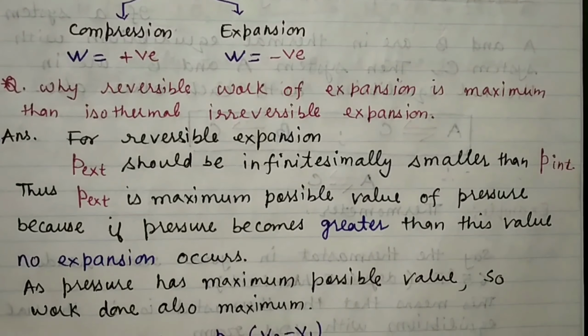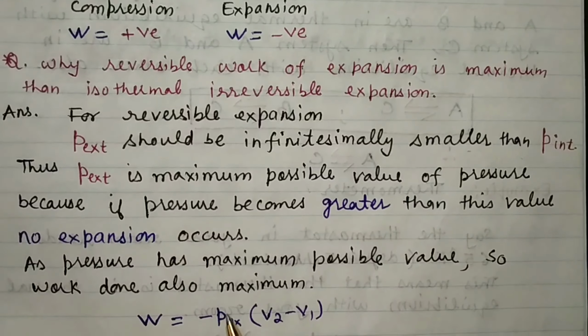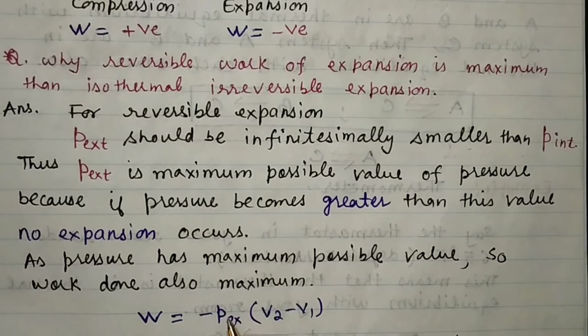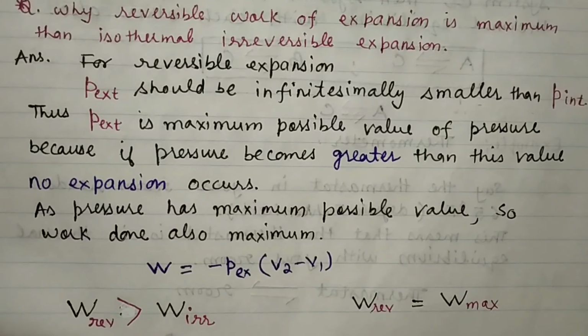That means external pressure will have the higher value, and external pressure is related to the work done, W = -P_external × (V2 - V1). Here this is the maximum possible value of pressure. So one can write that work done during the reversible process is greater than work done during the irreversible process.